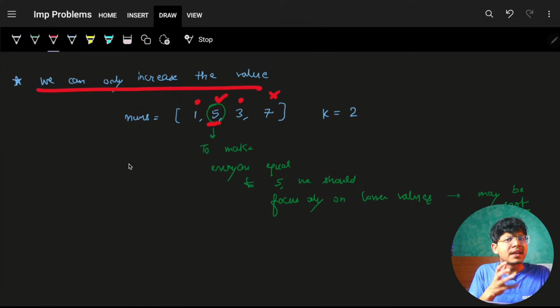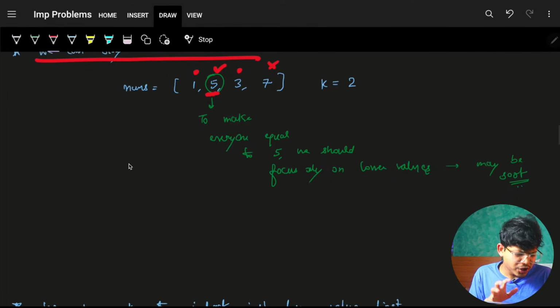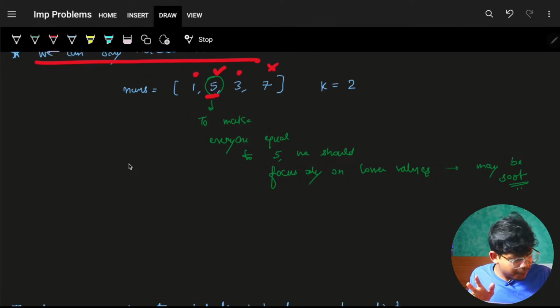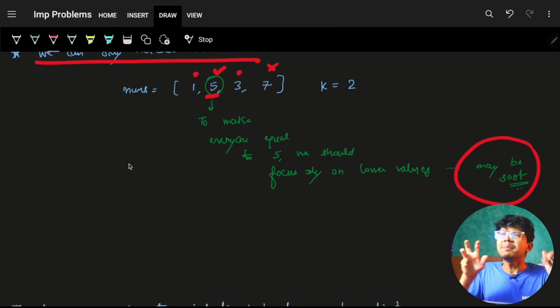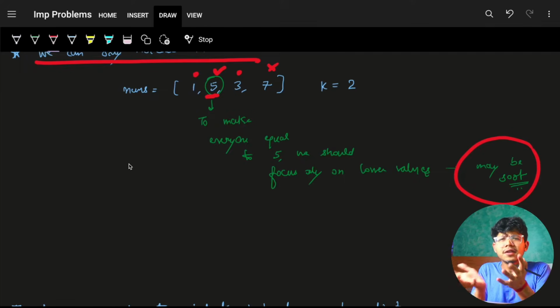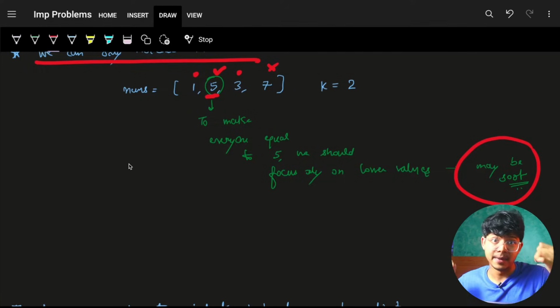So if I plan to make any element the most frequent element, I'll make the other, smaller elements than it into it. The smaller elements than 5, which are 1 and 3, I'll make 5. So we can infer sorting, that maybe we have to sort, but it is not important to sort, because I'm concerned only about the lower elements. I'm not saying I'll need the next smaller element itself or something like that.